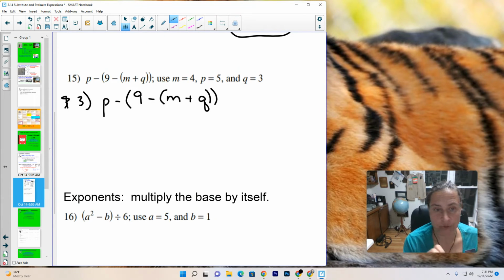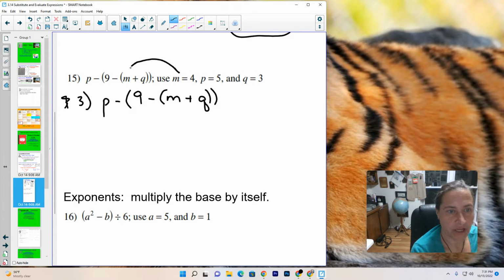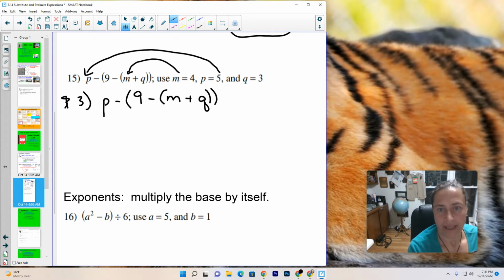So here's what we're going to do. We're going to substitute. We're going to show the work. So the m is going to go there. That's the 4. That p is 5. That's going to go at the front. And the q is 3, that's going to go in where the q is. So let's replace everything. We're going to show the substitution. We're not going to start any math. So p is 5. 5 minus.